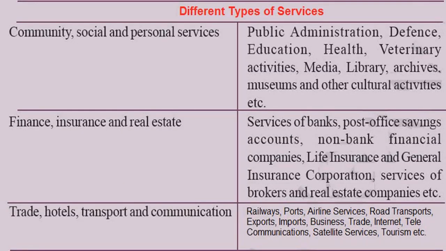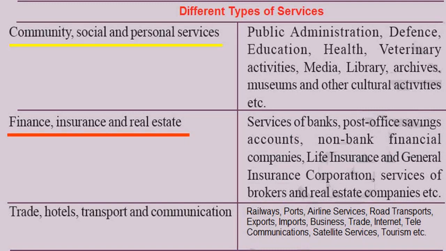This table shows the three types of services with different examples. Let us see them. The first one is community, social and personal services. Under this we can see public administration, defense, education, health, veterinary activities, media, library, archives, museums and other cultural activities, etc.